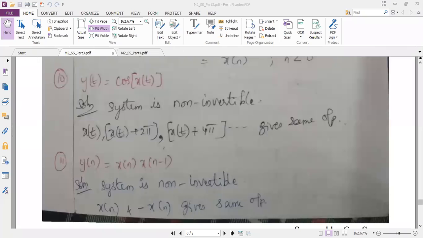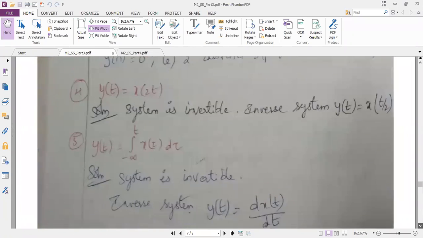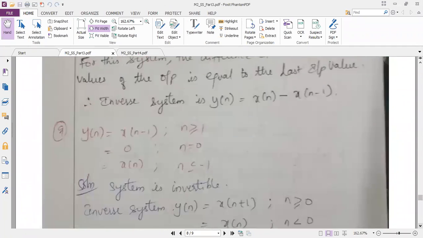So even we have seen the third problem also. I will just go back to the third problem. So what I want to convey here is, if the question is in terms of sine function or cos function, definitely your answer is non-invertible. Here I have explained with the help of the delta of n function. So there I have explained with phi like that. So the input I can take in any way. But I am trying to prove that for cos functions or sine functions, the output is definitely non-invertible. So am I clear here? This is the hint I am giving you for cos function, sine function, you may get in the exam. Are you people following the hint?